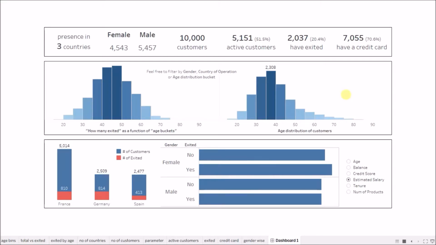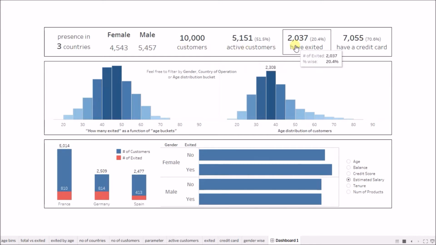Namaste. In this video, we will be looking at a churn modeling Tableau dashboard, and this is how the Tableau dashboard is going to look when we build it from scratch. Now, this bank is present in 3 countries. It has these many male and female customers. A total of 10,000 customers are in this dataset.